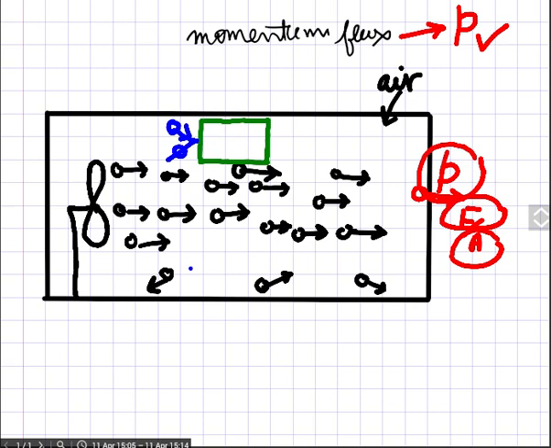But now you come to this face of this box, this blue line. What will happen here? These molecules are moving in this direction because of the velocity that has been given by the fan. Now you see the molecules that are inside this.